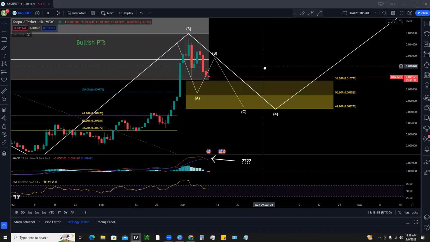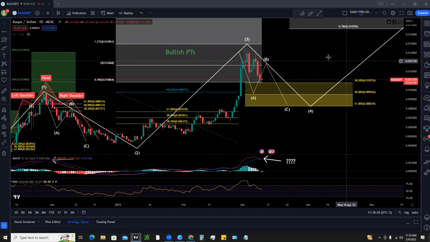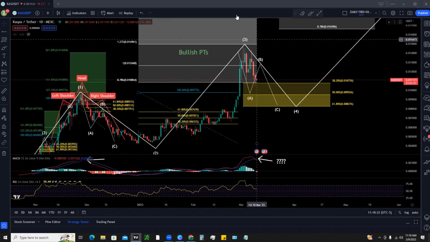So with all of that being said, Kaspa does not have to pull back. Okay. It has been following the technicals very well. And so a pullback would make sense, but buyers can step back in and really push this thing back up again to retest some of our previous bullish price targets, or potentially even hit some of our new bullish price targets. But one thing else you can look at is going to be the MACD, okay?